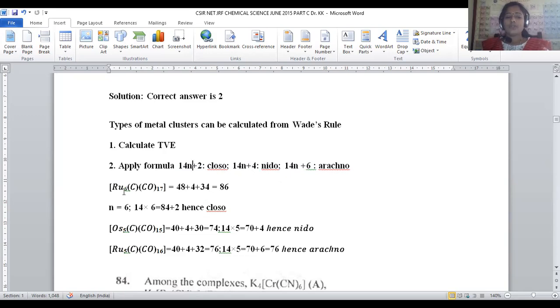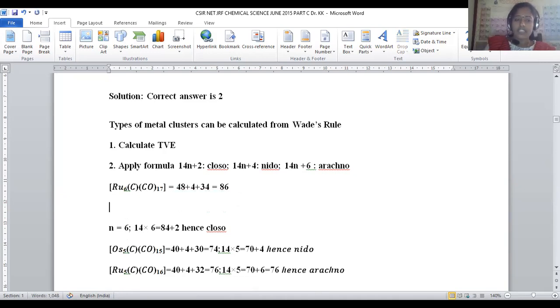It is composed of 6 metals in the coordination sphere. Let us apply the formula 14n plus 2. So 14 into n denotes what? How many metal atoms are present in the given complex? Ruthenium atoms are 6, so n is equal to 6. So it will become 14 into 6. Right? So 14 into 6 plus 2 is equal to the total valency electrons.